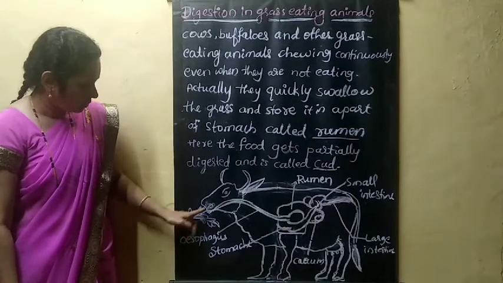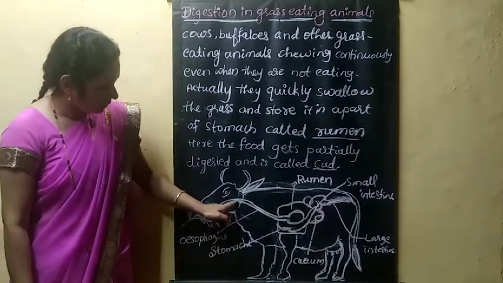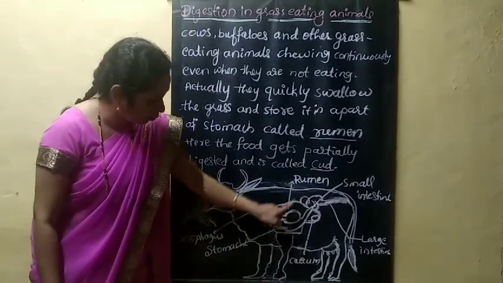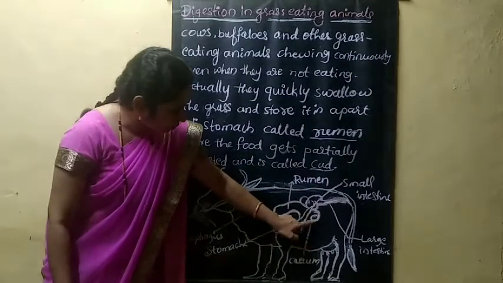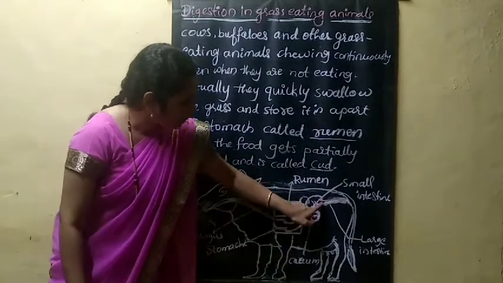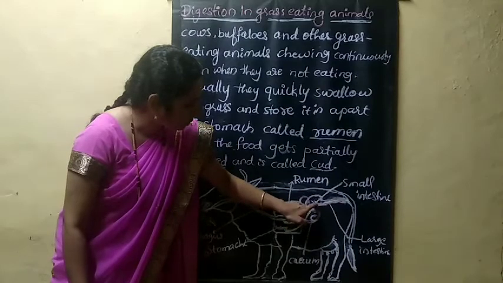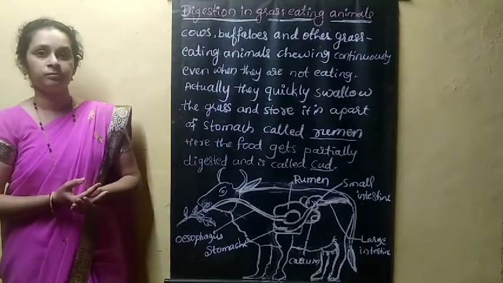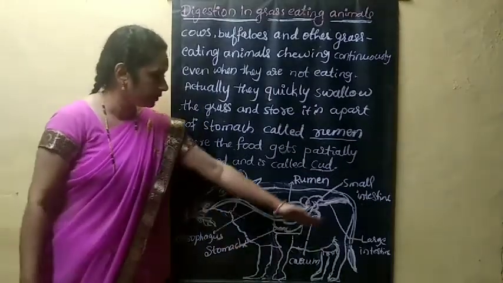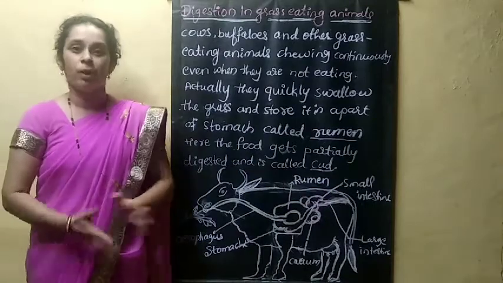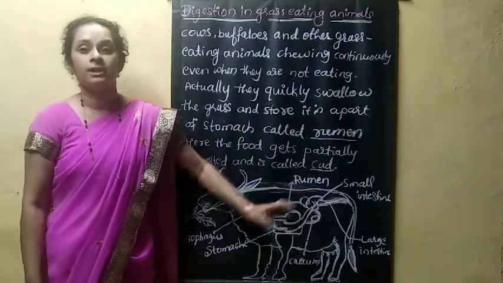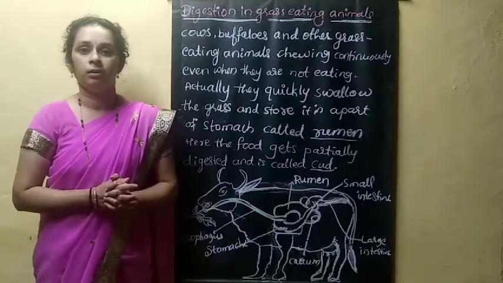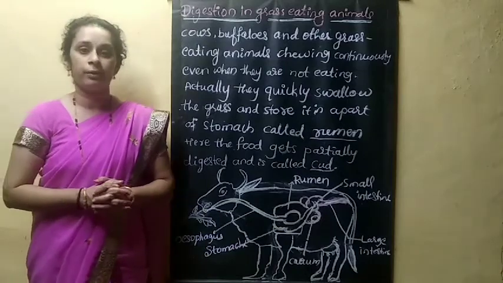This is grass and the mouth region, and then the esophagus, and then the stomach region, the rumen region, and then this sac-like structure that is called cecum, and this small tube-like structure that is called small intestine. This one is the large intestine. And the tail and other things you don't need. You only have to mainly focus on the digestive system of ruminants, or grass-eating animals. Okay, thank you. If you have any doubt, you can ask.